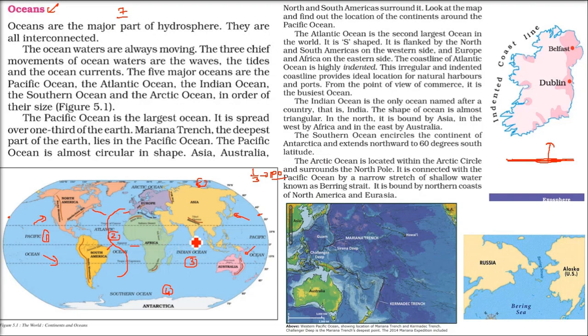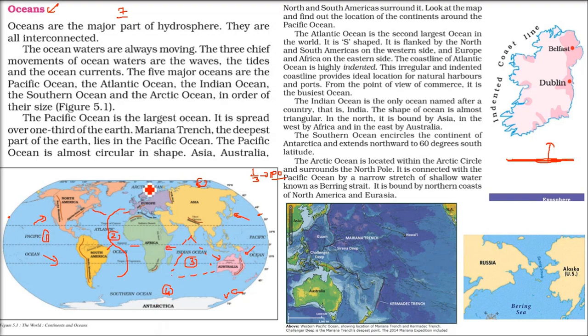The Indian Ocean is triangular in shape. If you see, it's making a triangle. The Indian Ocean is named after India. On the west, it is Africa. On the east, it has Australia, and of course Asia on this side. The Southern Ocean is around 60 degrees and below. All this water is known as the Southern Ocean, and it is above Antarctica.